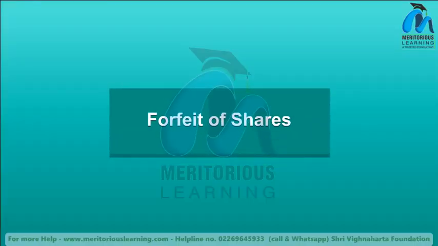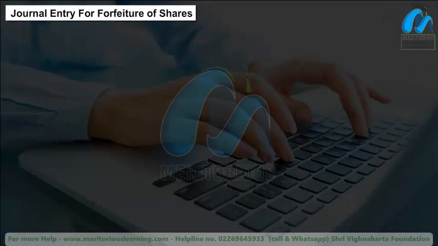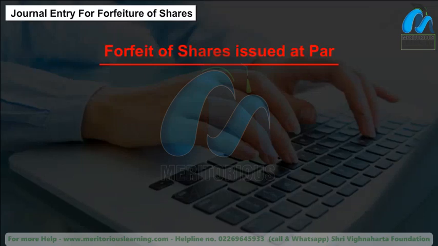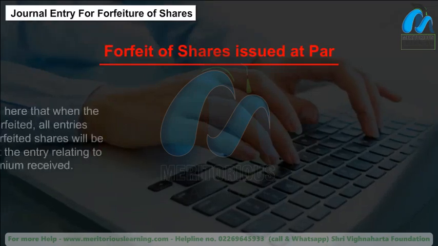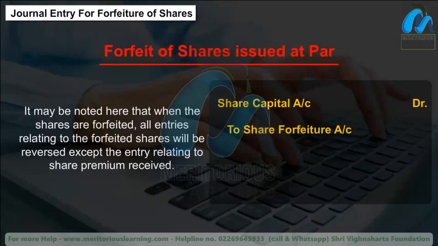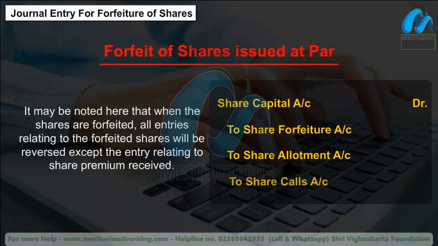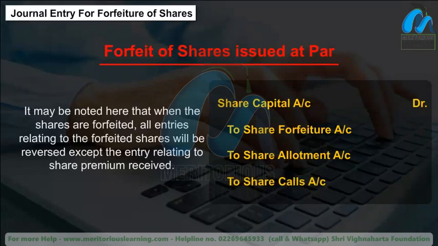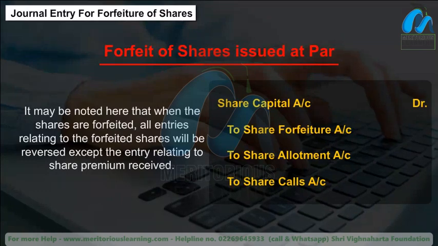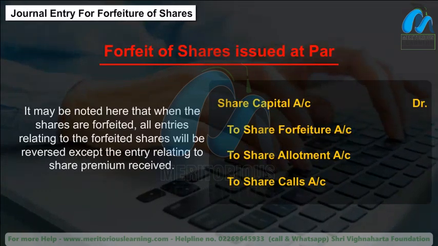Forfeiture of shares. Journal entry for forfeiture of shares issued at par. It may be noted here that when the shares are forfeited, all entries relating to the forfeited shares will be reversed except the entry relating to share premium received.